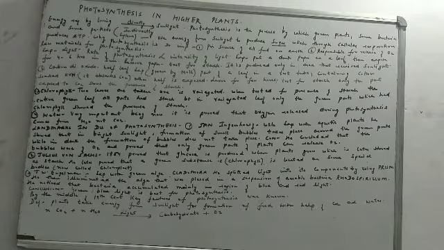Now we will do what? We are going to test both of them. We are going to de-starch both the leaves and then again we are going to test them for the presence of starch. We will see that the green leaf, the leaf which was entirely green, had starch present at all the parts of the leaf. That means the entire leaf had starch because the entire leaf was green.